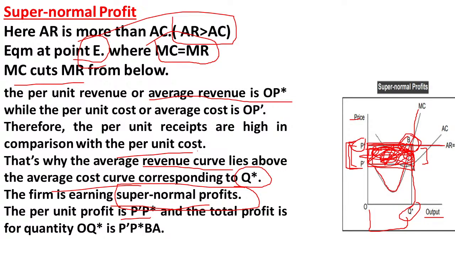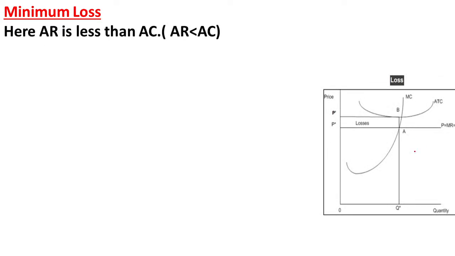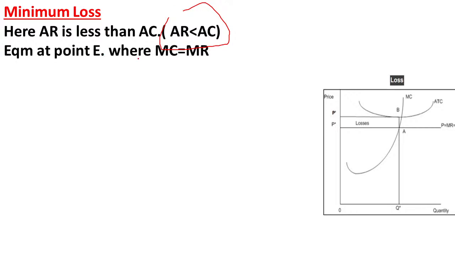So now let us move to the minimum loss. So the case of minimum loss. So when it comes to minimum loss, here the average revenue is less than average cost. So here revenue is less than the cost. So here at equilibrium, again the two conditions: marginal cost is equal to marginal revenue.